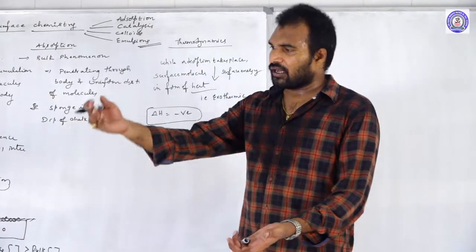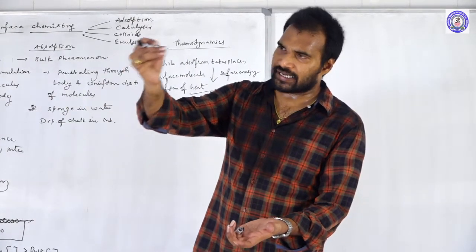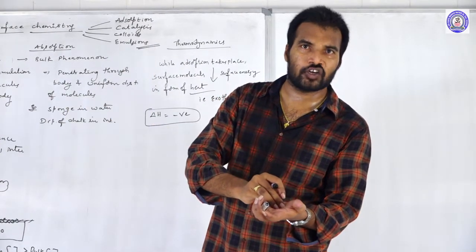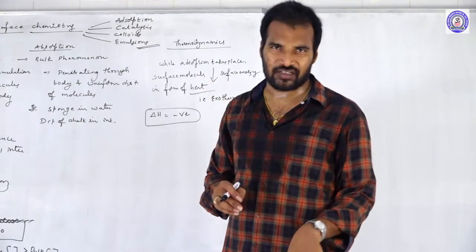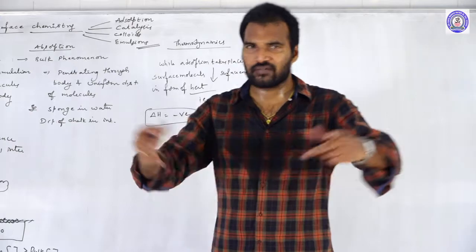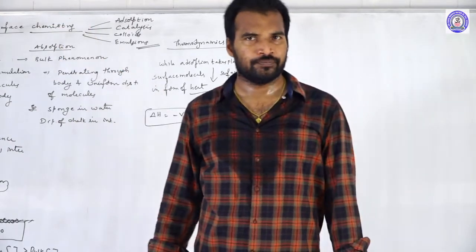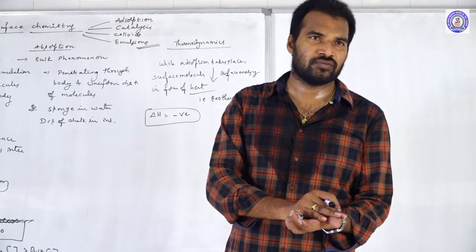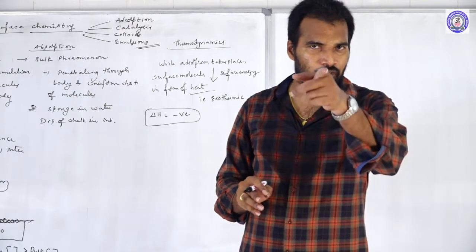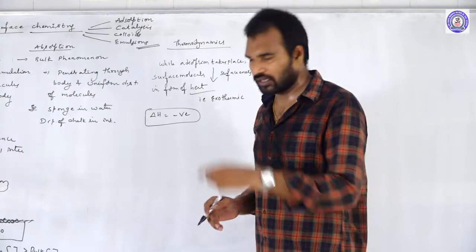Next, after the adsorbate molecules get accumulated on the surface of the adsorbent, the randomness of the molecules decreases. Why? Because before getting adsorbed, they are free and can move anywhere. But after getting adsorbed, they are fixed at the surface. So the randomness decreased, so entropy decreases.